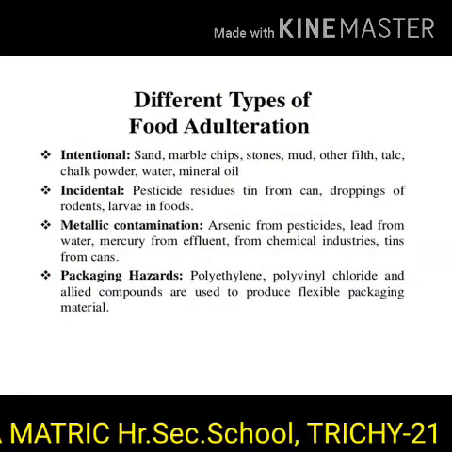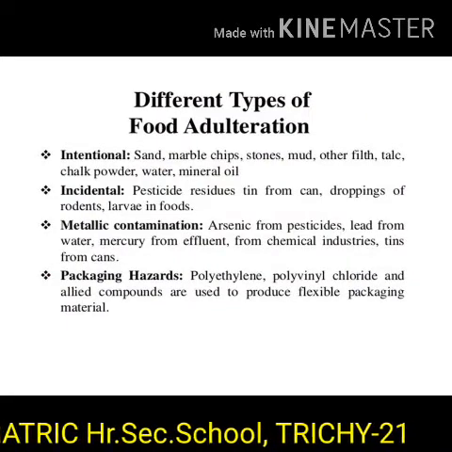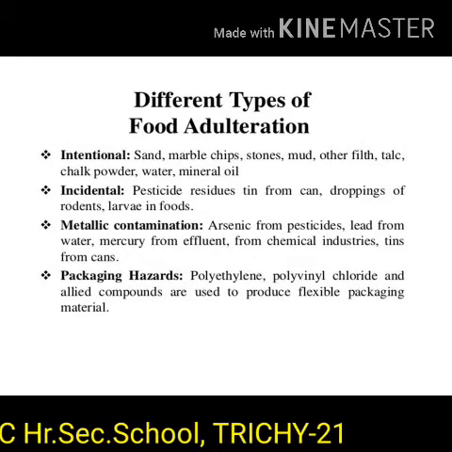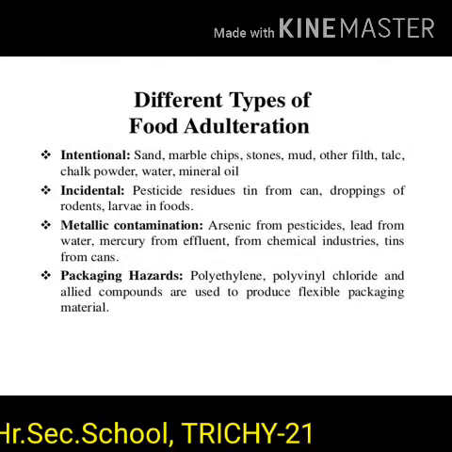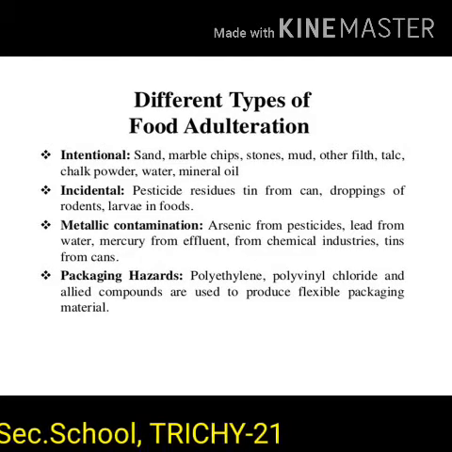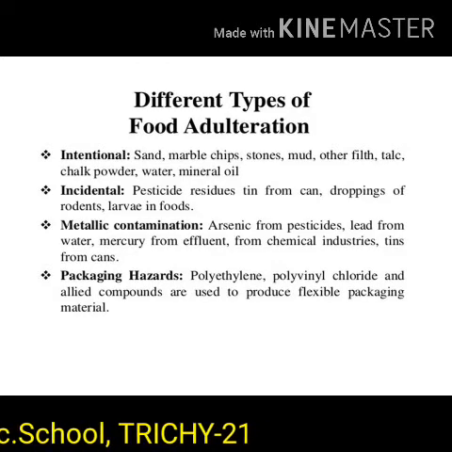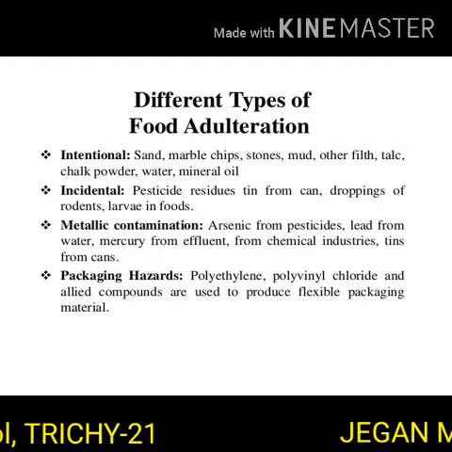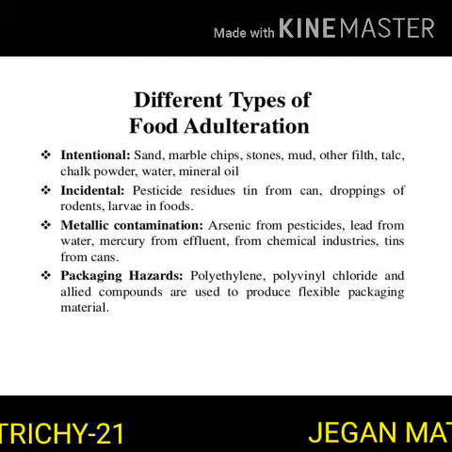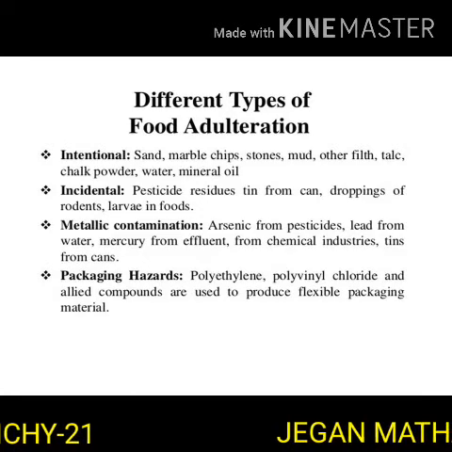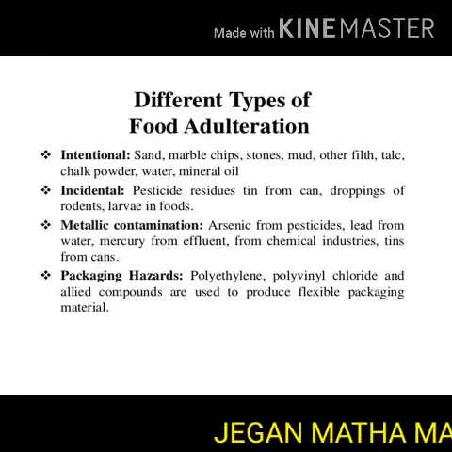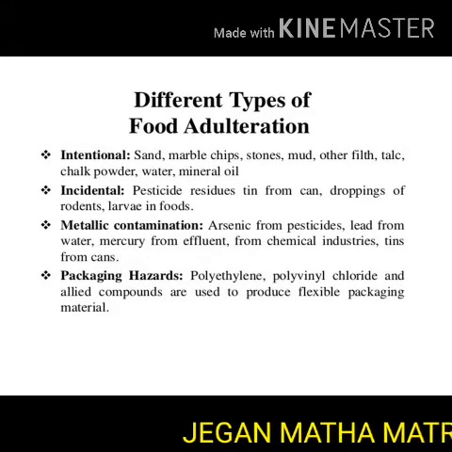Different types of food adulteration. This can be caused intentionally by adding sand, marble chips, stones and mud, other filth, talc, chalk powder, water, mineral oil. Food adulteration can even be caused by accidental methods, such as pesticides, residues, tin from cans, and droppings of rodent larvae in foods.